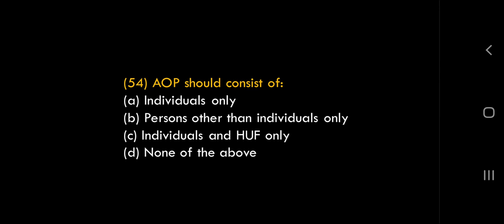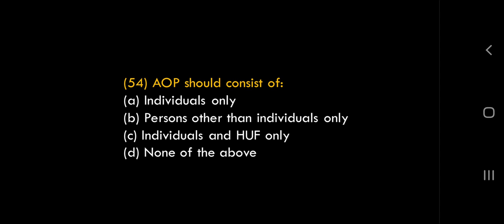Come to 54th question. AOP, Association of Persons. The word itself tells, right? Association of Persons. So here in this, who are included? Individual, HUF, company, partnership, all can come together. That's why we call it Association of Persons. Now, does it mean individuals only?